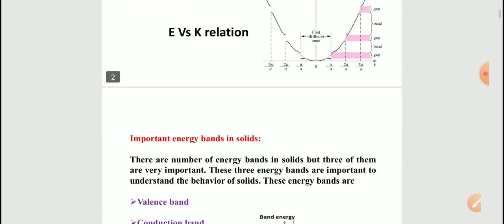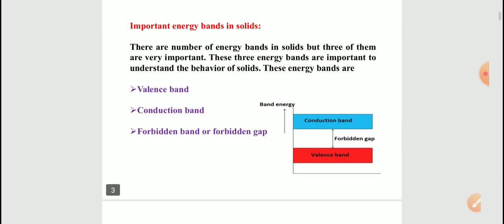Now, based on that, we are going to discuss the energy bands in solids. For example, take a single isolated atom. In a single isolated atom, the electrons in each orbit have a definite energy associated with them. But when you take two atoms together, what will happen?